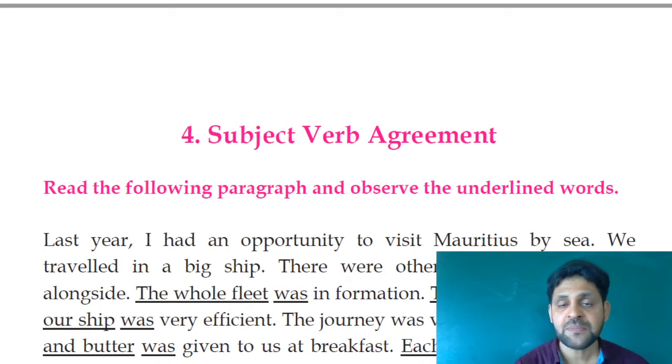For example, Raju. Raju is the singular subject. Raju sings a song. So I used here sings, S-I-N-G-S. Sings is the verb here. It is not the base form of the verb. We use it along with the base form of the verb sing. So by adding s to the base form of the verb, that becomes a singular verb.